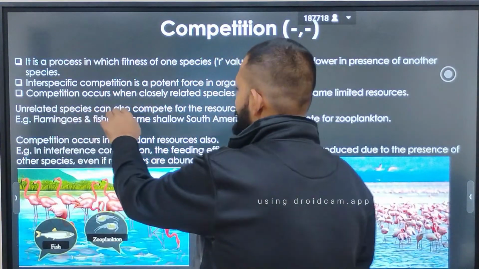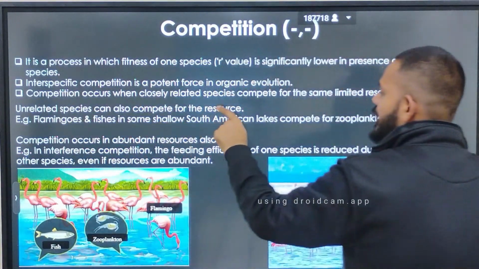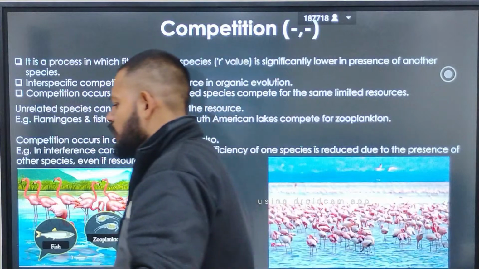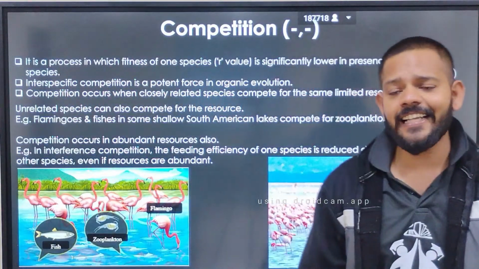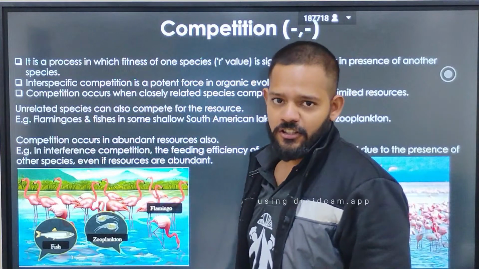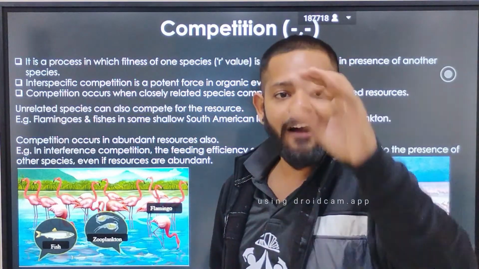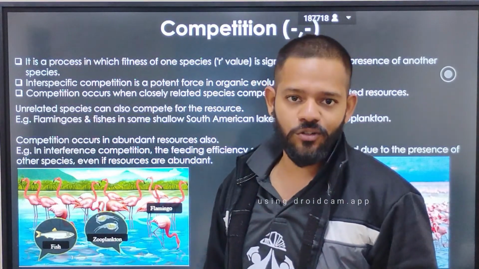Unrelated species can also compete for resources. For example, flamingos and fish in the same shallow South African lakes compete for zooplankton. Zooplankton occupies the second trophic level in the aquatic food chain, and it is eaten by flamingos and fishes. So these two different species get into competition with each other to eat zooplankton.